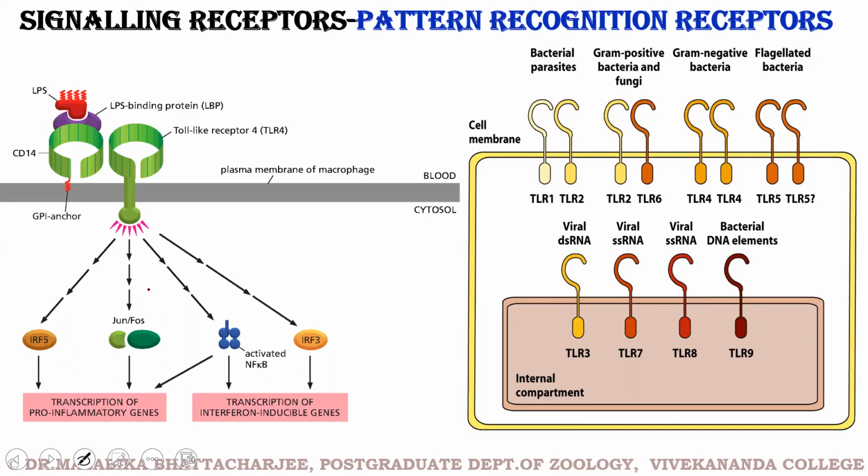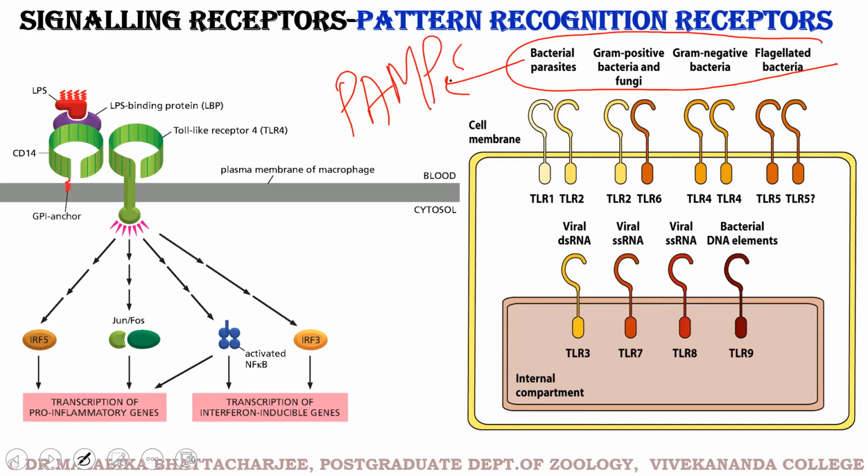If a bacteria has entered our body, how will an immune cell identify a bacterial cell wall from that of a normal cell? So there are certain patterns which it sees on the surface of the bacterial cell wall. And this pattern tells this immune cell that this is foreign. So the patterns present on this variety of pathogens are known as PAMPs, pathogen associated molecular patterns.